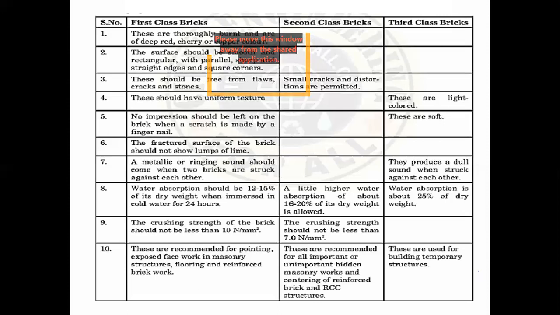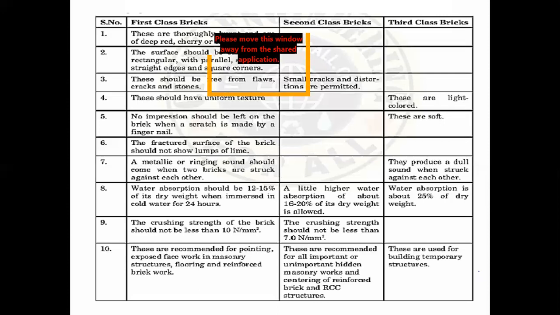Water absorption test. They will be taking the brick and immersing it in cold water for 24 hours. Then they will dry it again and weigh it. The weight difference shows the percentage of water it absorbed. The water absorption capacity should be lesser, which means that the strength will be greater.